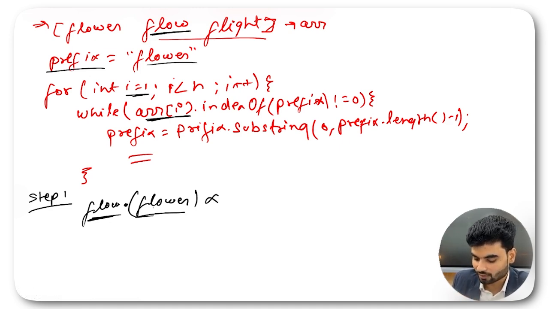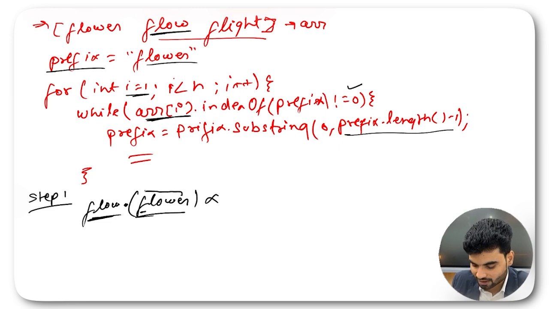So you will have -1. So what will happen? -1 is not equals to 0. Yes, true. So while will become true, you will come here. You will remove this R. How? You will have 0 index from F, length -1. The length is, let's say here 6, -1 becomes 5, and the last one is not included. So we'll have 5 -1 becomes 4. So we'll have till 4 index. You'll have till E. Prefix has been updated.